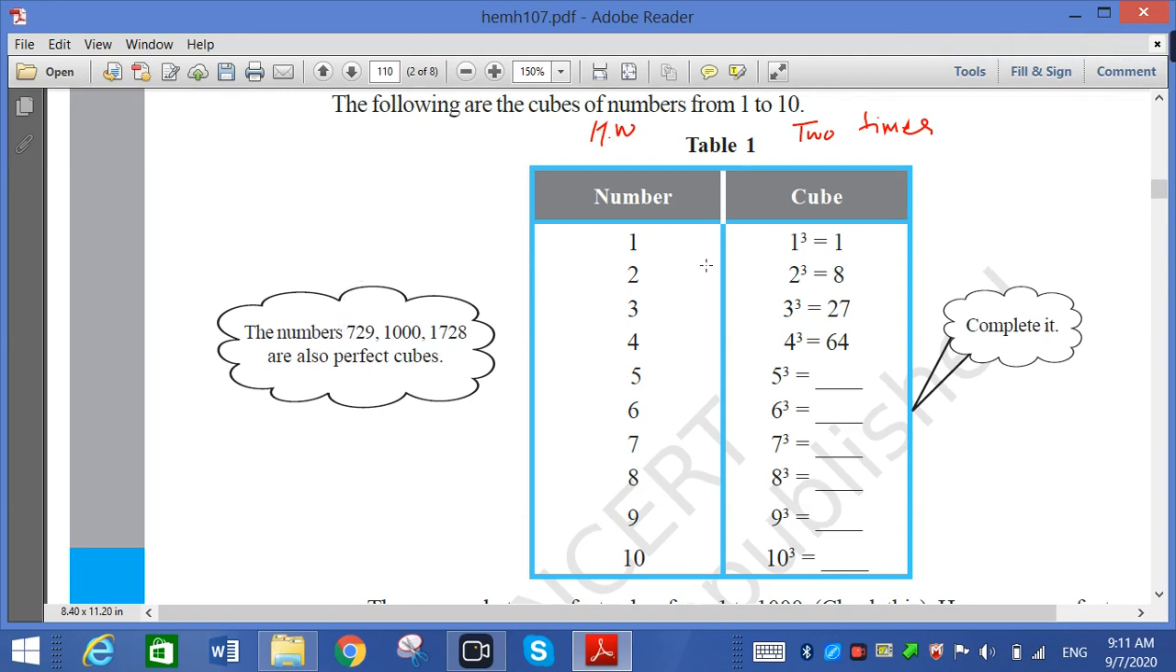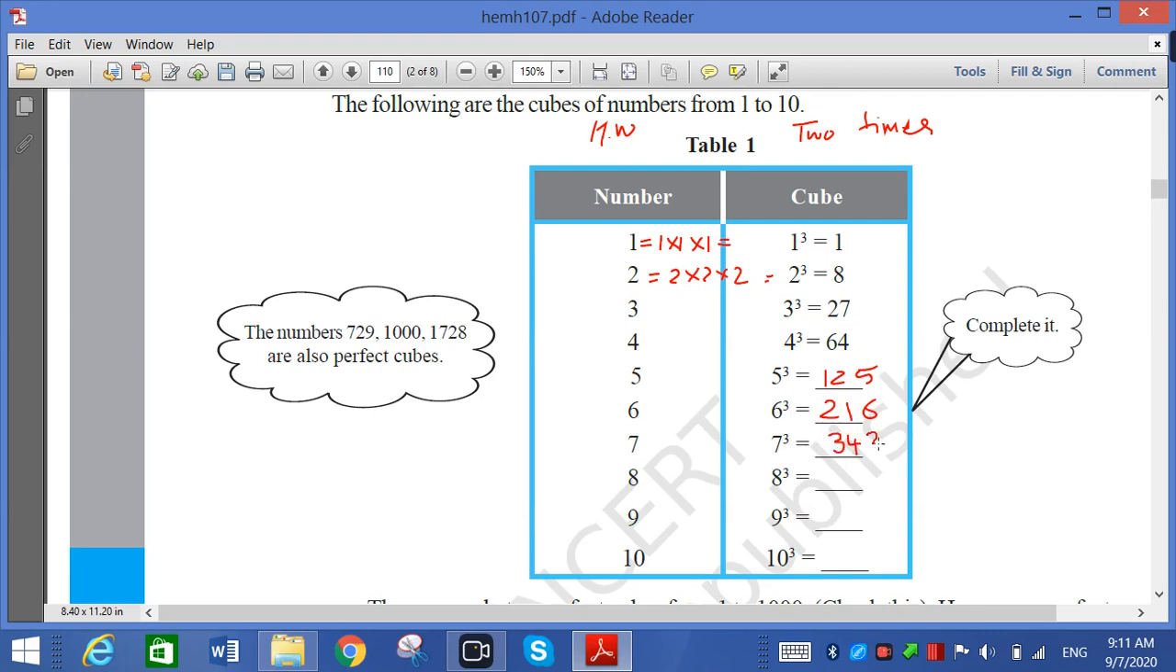So 1 cube is 1, 2 cube is 8. What is the meaning of 1 cube? It means 1 into 1 into 1. If I want 2 cube, that is 2 into 2 into 2, which is 8. 3 into 3 into 3 is 27. 4 into 4 into 4 is 64. 5 cube you have to write 125. 6 cube, so 6 into 6 into 6, I have to write 216. 7 cube is 343.